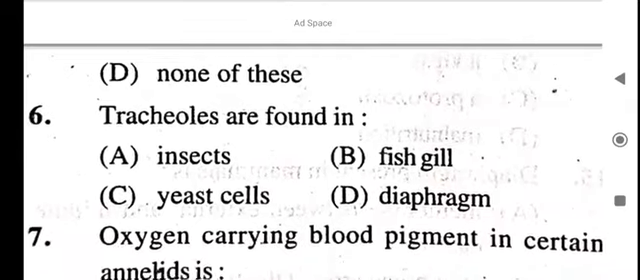During hibernation, frog respires by what? Skin only, lung only, both A and B, none of these. Skin only. During hibernation, frog respires by skin only.